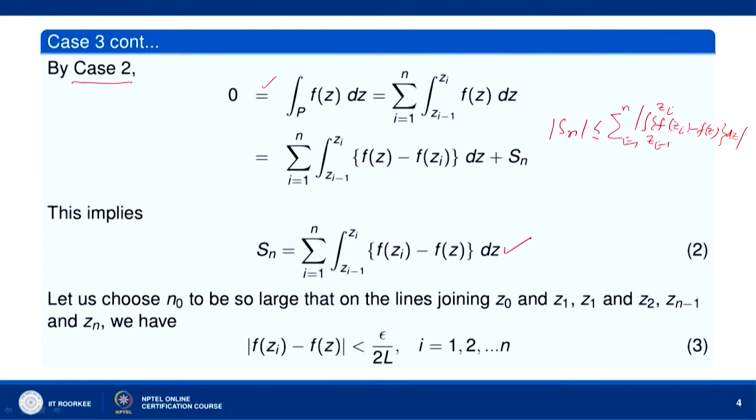Okay. So, mod of f(z_i) minus f(z) is less than epsilon by 2l. So, this is less than sigma i equal to 1 to n epsilon by 2l into length of